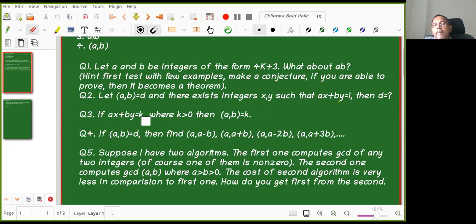Am I correct, Vishal? Yes, sir. If A and B were both 0, you would get that, right? Okay, but whenever I am talking about GCD, I am assuming that one of them is non-zero. Am I okay? Okay, sir. So from now onwards, our understanding is that whenever GCD is there, one of them is non-zero. Thanks. That is also a good observation, Vishal. Very good.